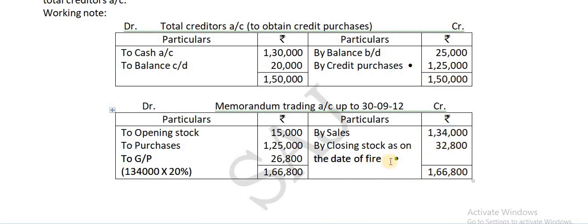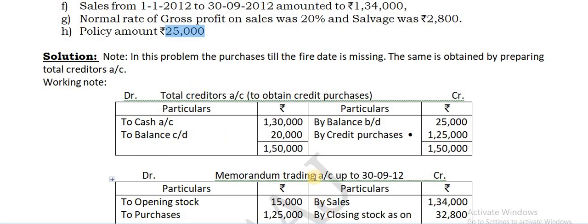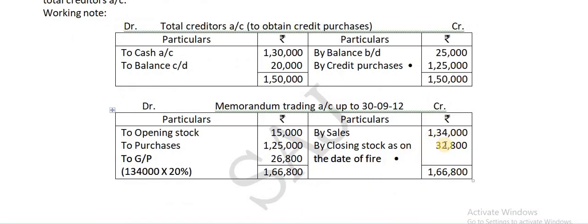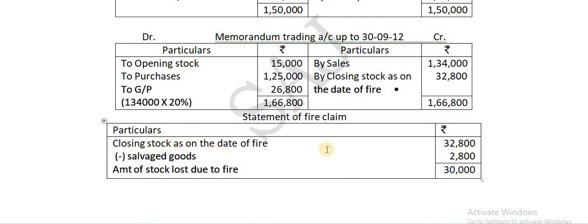Now that is the closing stock as of the date of fire. What is happening? Closing stock is more as compared to the policy amount. So what to do? You have to apply the average clause. Be careful, it is underinsured here because the policy amount is less than the closing stock. So you have to go for an average loss. So take the next step. You are aware there is a statement of fire plan. Here closing stock as on the date of fire is 32,800 minus the salvage stock 2,800.